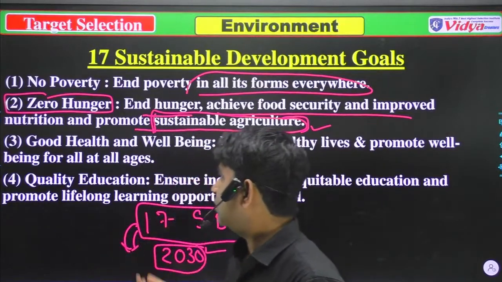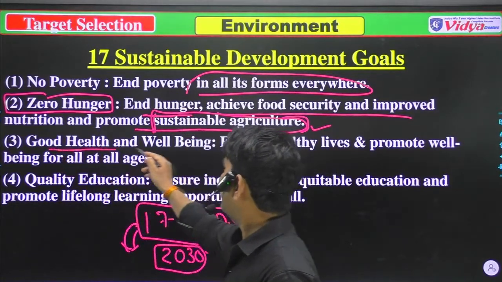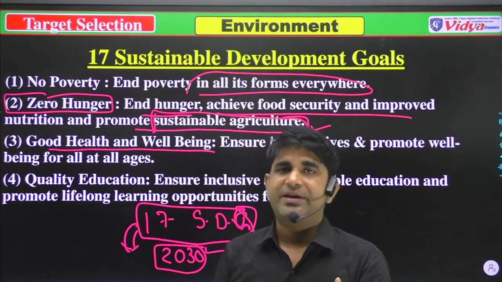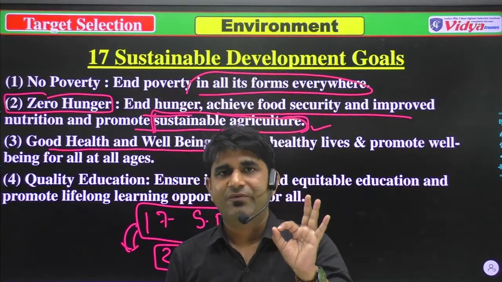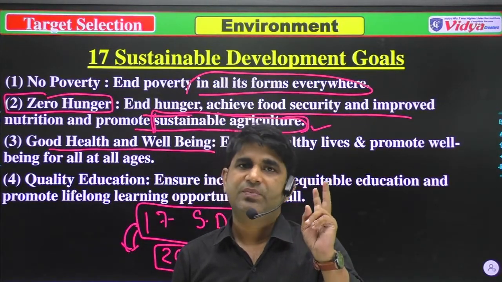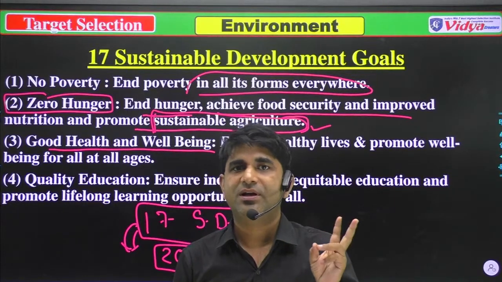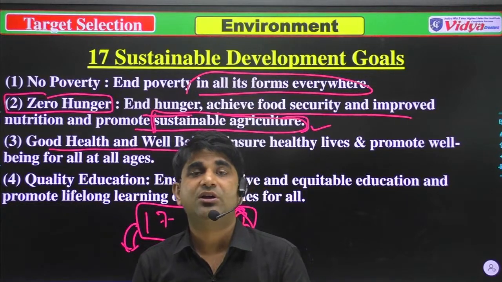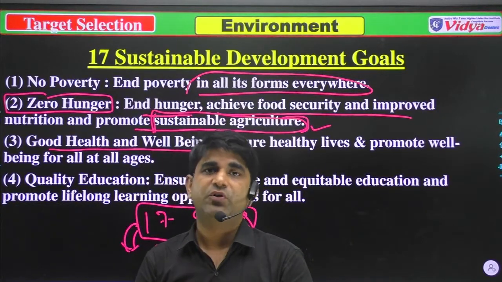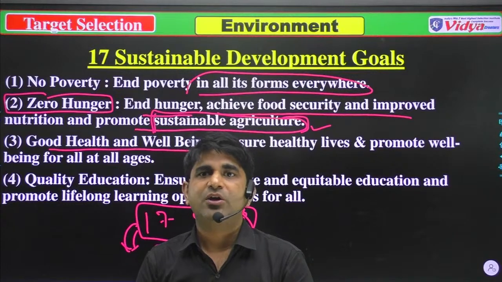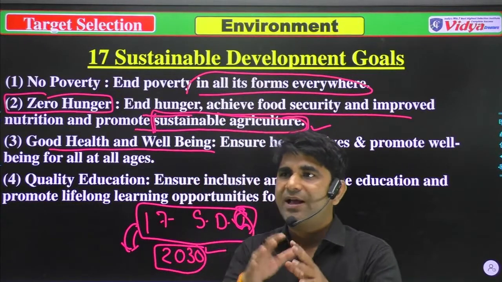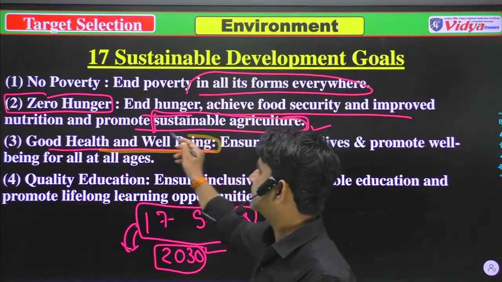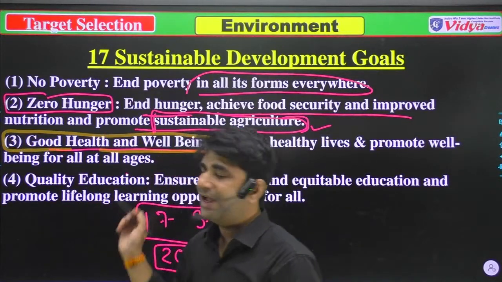The third goal is good health and well-being. When there is zero poverty, there will be zero hunger, and when there is zero hunger, everyone will be healthy. If you are taking good food at a good time, then your health will be in good condition. So the third is good health and well-being.